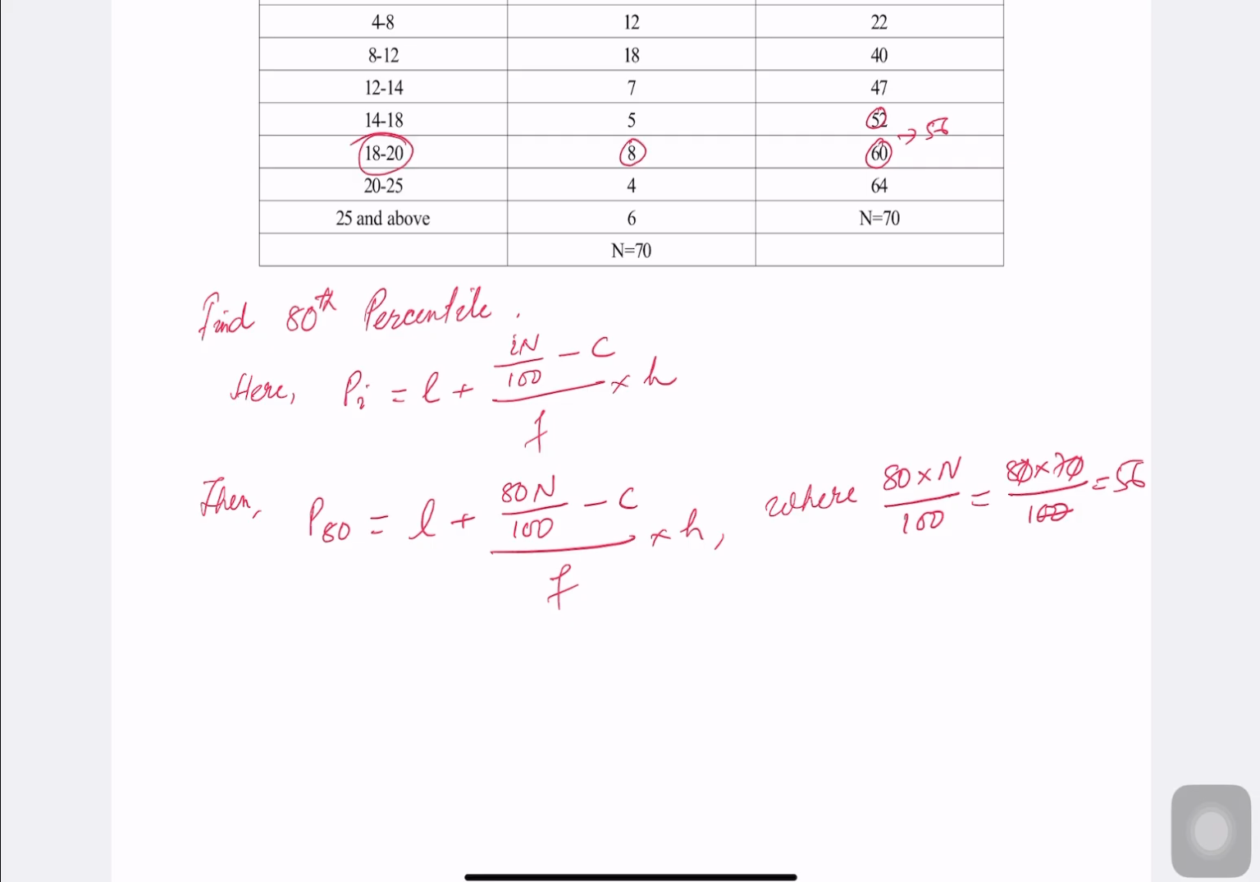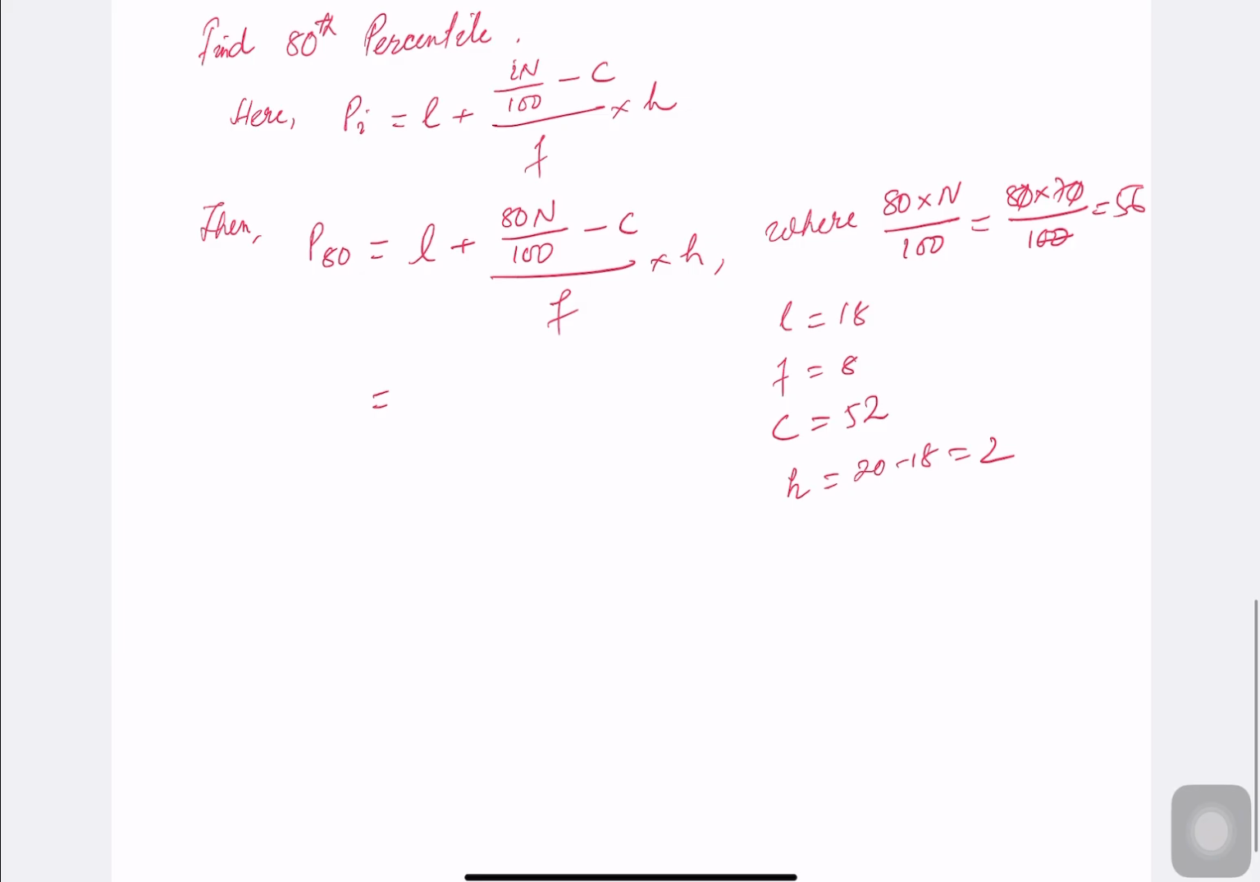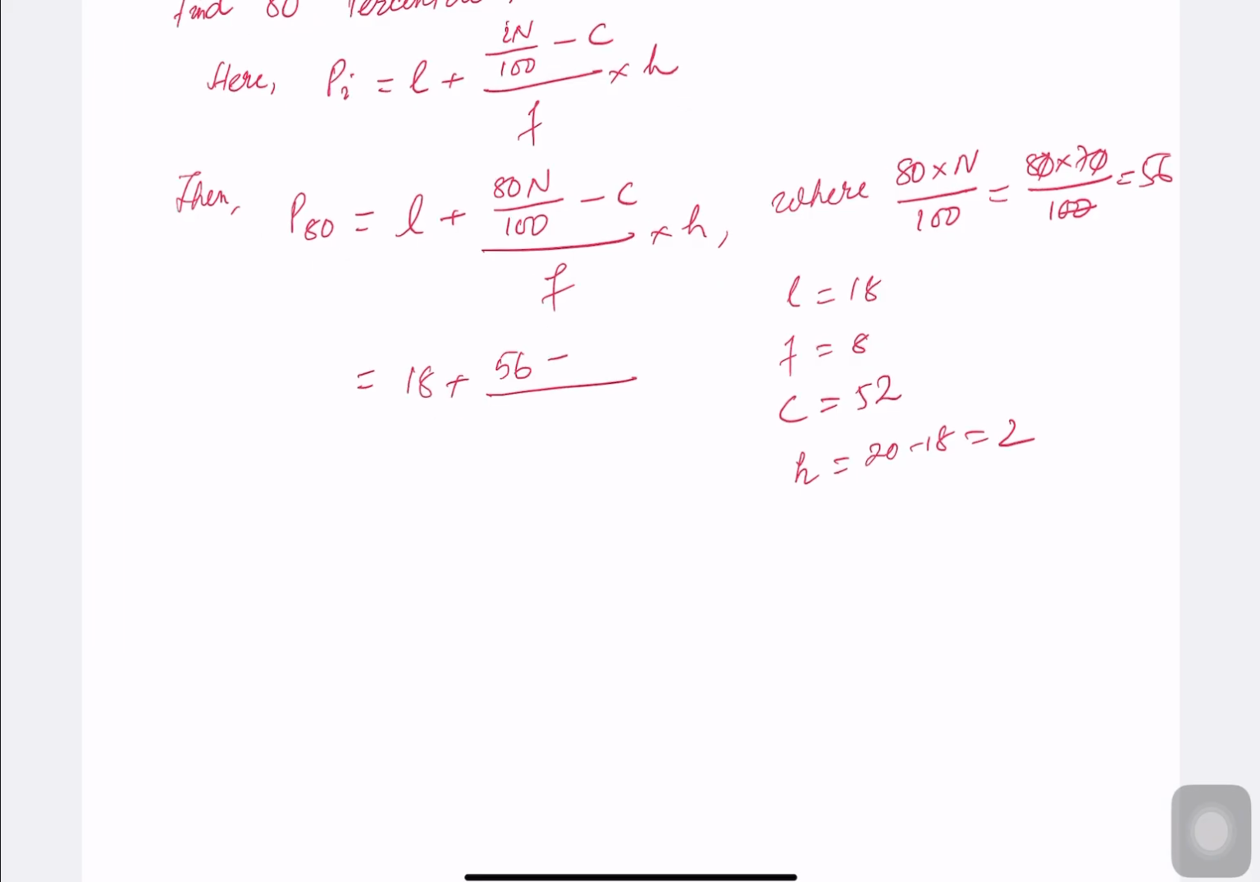Frequency will be 8, class will be 18 to 20. So what is our L? 18. F is 8, C is 52, H is 20 minus 18, which is equal to 2. So what is the value? P80 is equal to 18 plus (56 minus C, which is 52), F is what? 8, into H, which is 2. So we have 18 plus (56 minus 52 is 4), 4 and 4 cancel, 1, so we have 19. This is the answer for this.